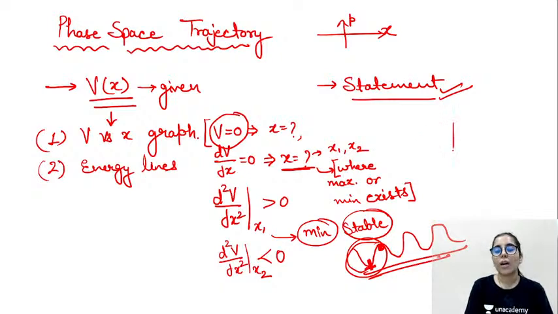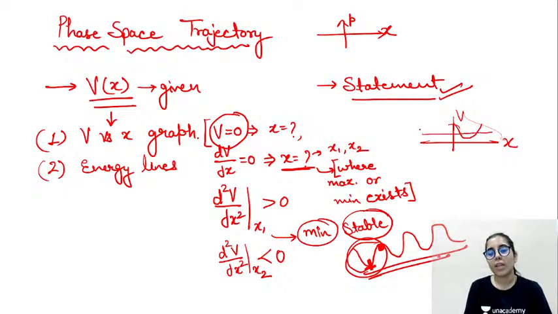Now what are these energy lines? Let's say you have drawn the v versus x graph, and let's say you got a graph something like this. It can be anything, I'm randomly taking any of the graphs like this. So I want to draw the energy line now. The energy line is simply a line parallel to the x-axis, and this is how we will be drawing it. So lines parallel to the x-axis are known as the energy lines.